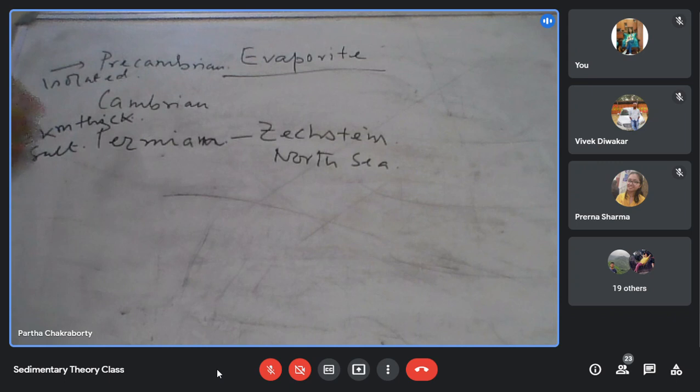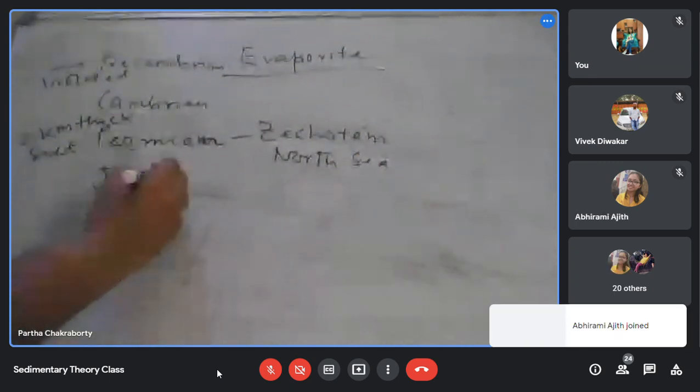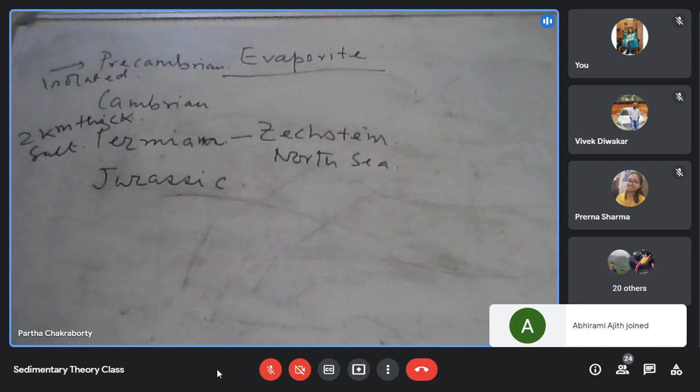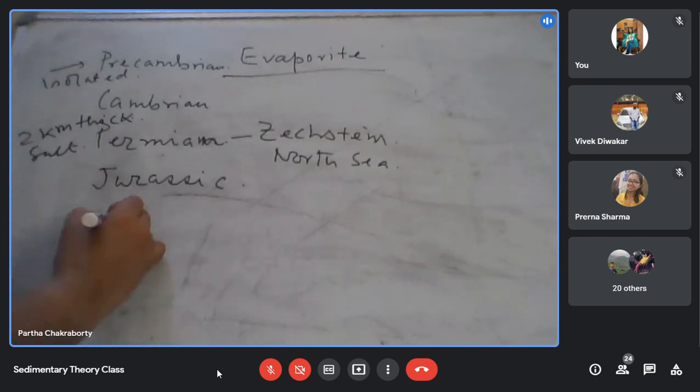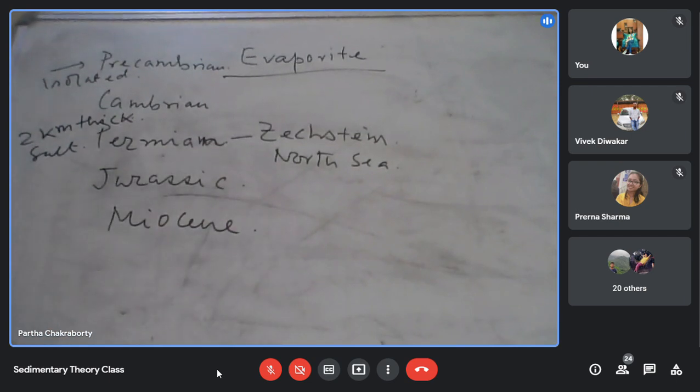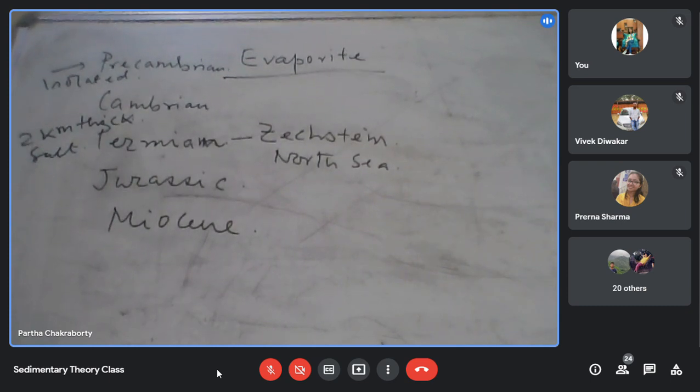We also get salt in the Jurassic, and some of the best salt deposits we also get in the Miocene. These are the times where you get very good salt deposition in the rock record. As I discussed, the Permian Zechstein is as thick as 2 kilometers.